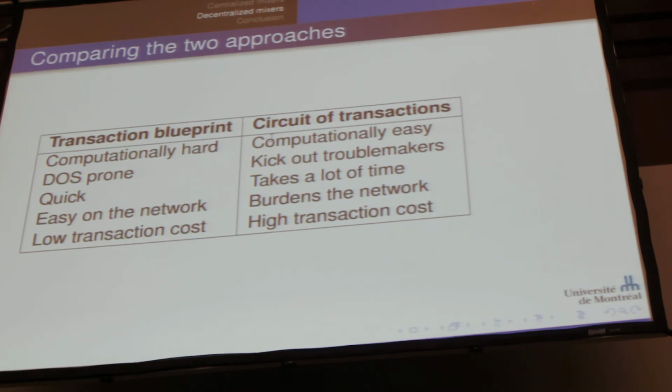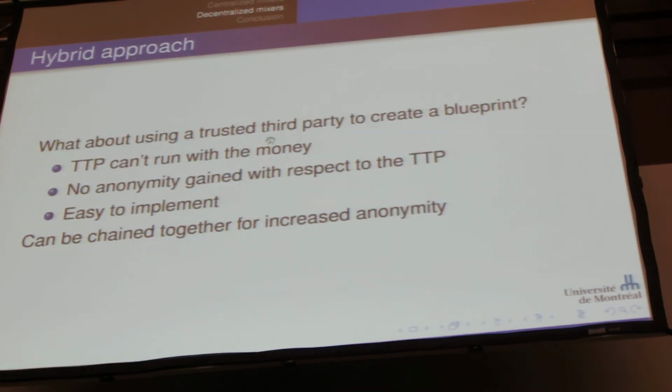Now, on the other side, the transaction blueprint only has one transaction, so it's quick to confirm, it's easy on the network, and the transaction cost is low. It's actually particularly low, even compared to standard centralized mixers. Whereas for the circuit transaction, it's quite the opposite. Large numbers of transactions means that you're going to have a higher cost, higher burden on the network, and it takes quite a bit of time before every transaction is confirmed.